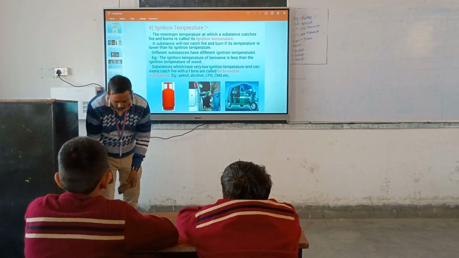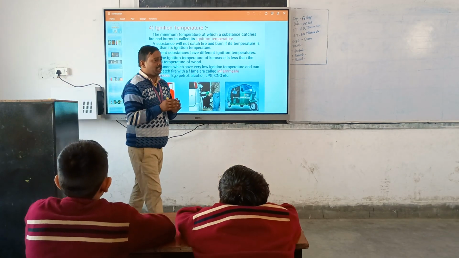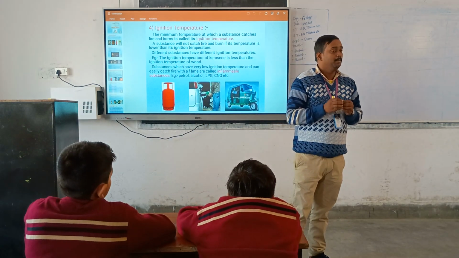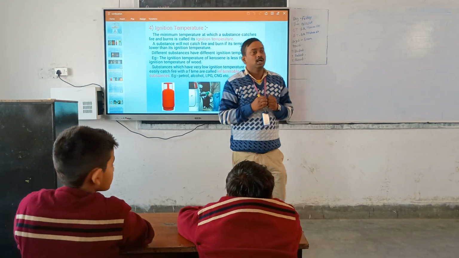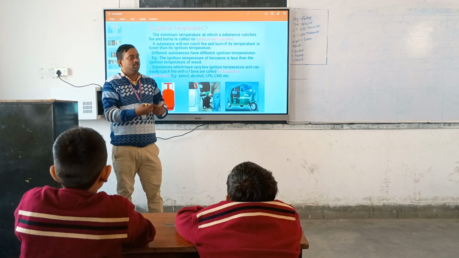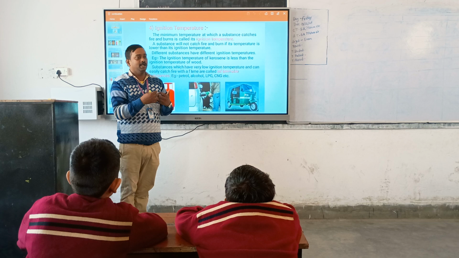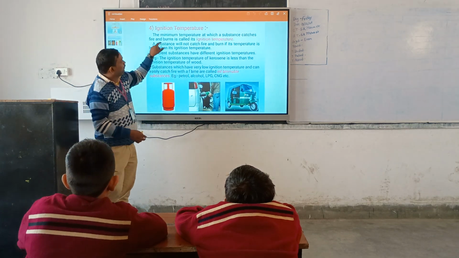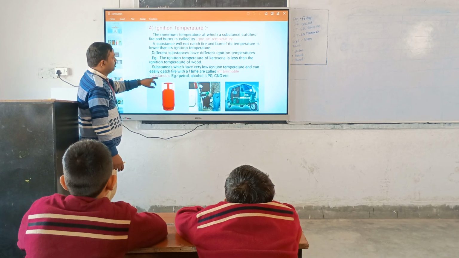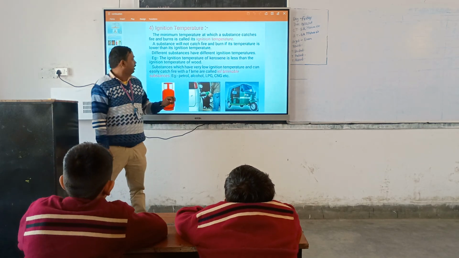So when you choose any fuel, is the ignition temperature of that fuel minimum or maximum? Minimum. Because when you give fire to a fuel, it can easily catch fire and give heat and light. The minimum temperature at which a substance catches fire and burns is called ignition temperature. You see petrol, alcohol, LPG and CNG. Okay?